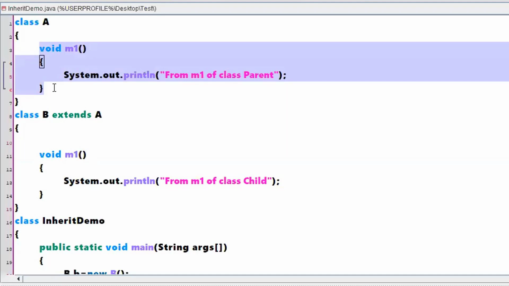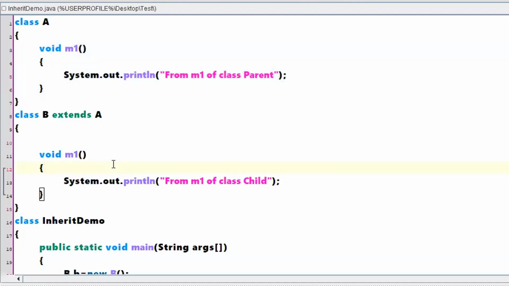And I didn't execute that one. I didn't show that it is going to give an error, or that this way of writing the program is not recommended by the JVM. I didn't tell all those things. I just said that this is not the way inheritance needs to be used. When you know that a few methods are already there in class A, don't write one more definition for them. This is the explanation I gave in the last class.